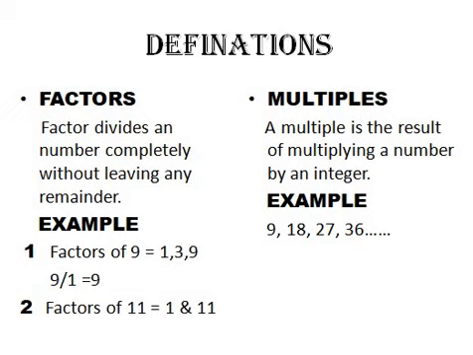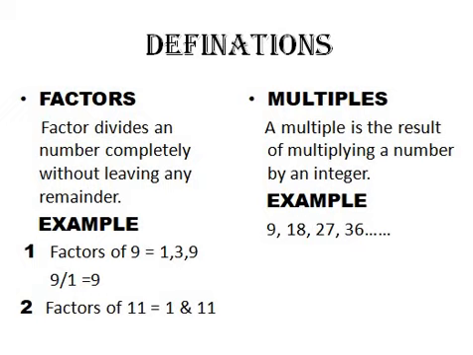We will talk about this definition in detail. What do they mean? Factors are basically numbers which when we divide into a number, we get 0 remainder.